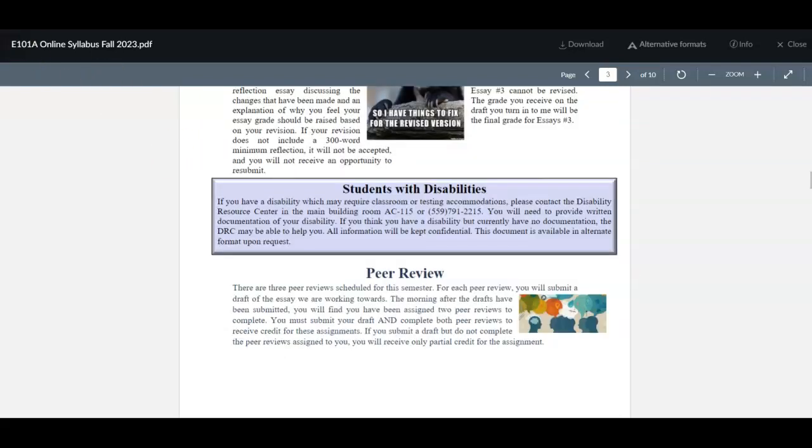To help you prepare for those essay assignments, we will have peer reviews in class for all three essays. You will have a draft of your essay, a shorter draft than you'll submit to me for a grade, that you will turn in for a peer review. Two students will look at your essay, and you will look at the essays of two other students. You'll get feedback, and then you'll use that feedback to revise your essays before you turn them in to me for a grade. And then remember, you get to revise those first two essays for a higher grade if you choose.